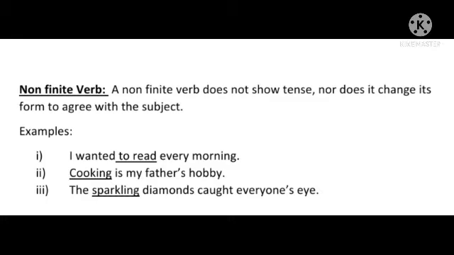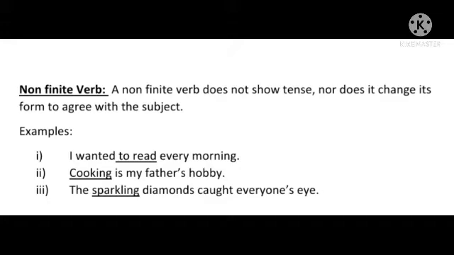Let's change the tense of first sentence from simple past to simple present. Then the sentence will be I want to read every morning. So the finite verb wanted changed into want when we change the tense from simple past to simple present. But to read remained same. Similarly, if we change the tense of second sentence from simple present to simple past, the sentence will become now cooking was my father's hobby. From is, the finite verb changed into was, but cooking, the non-finite verb, remained unchanged.